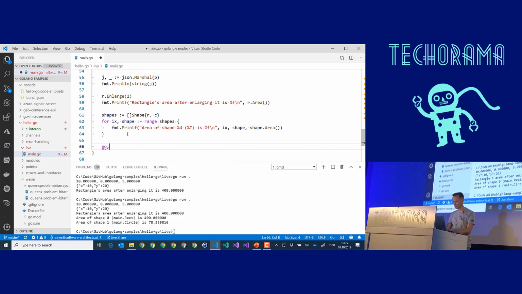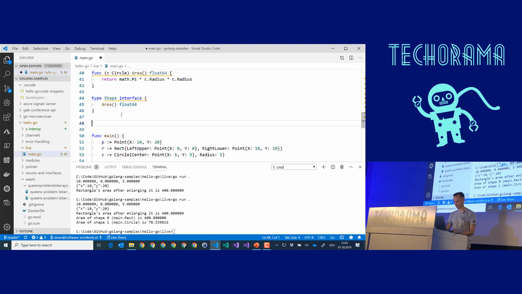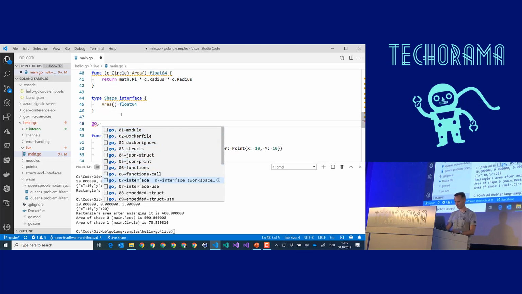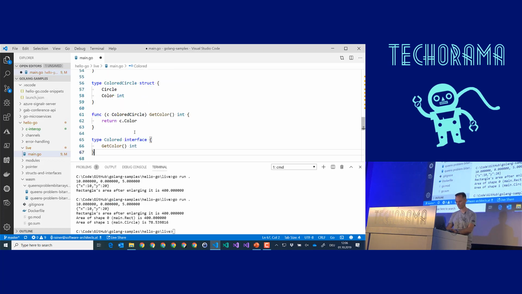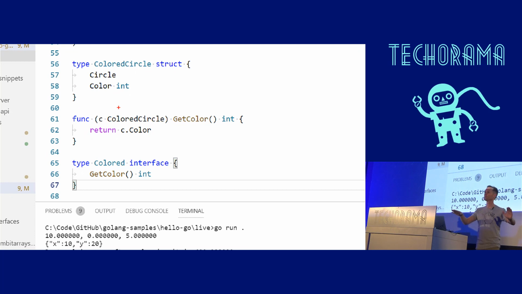Okay, I'm on the wrong position, sorry. What about inheritance? This one. There is no inheritance. You cannot inherit. Not like classes in C#. You cannot say I have an animal base class and derive a type dog, for instance. It's not possible. But what you can do is you can aggregate.